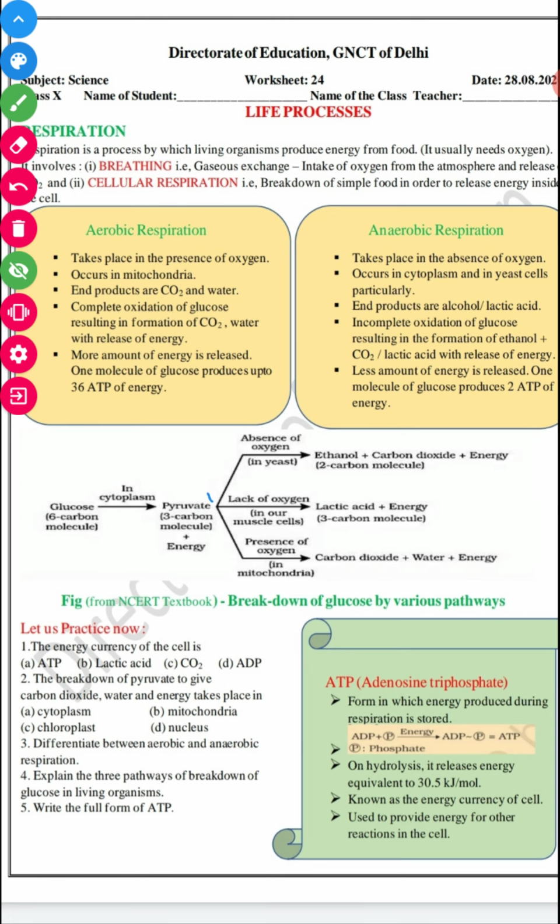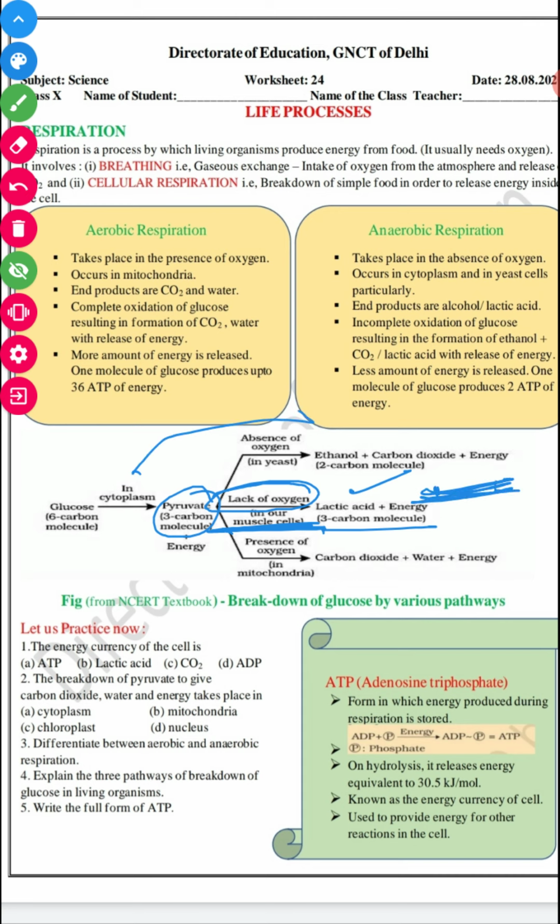Whereas when there is a lack of oxygen in our muscles, pyruvate is converted into lactic acid, which is again a 3-carbon molecule, and less energy is released.